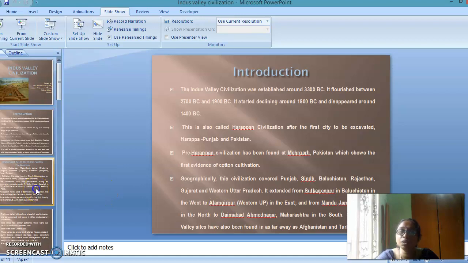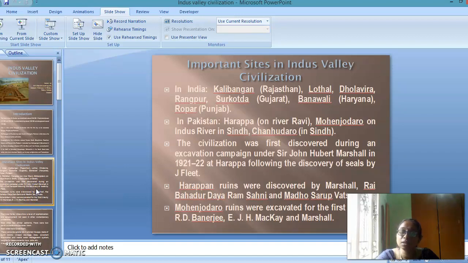So we follow with the important sites of the Indus Valley civilization. In India, Kalibangan is situated in Rajasthan. Lothal, Dholavira, Rangpur and Surkotada are in Gujarat. Banawali is in Haryana, and Ropar in Punjab. These were some of the important places of the Indus Valley civilization. In Pakistan, Harappa is on the river Ravi, Mohenjo-daro on the Indus River in Sindh, and Chanhudaro in Sindh.